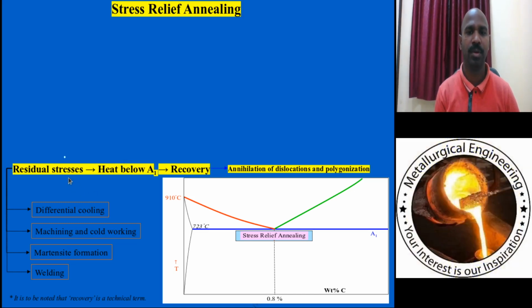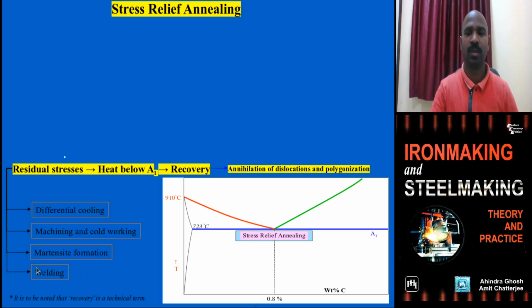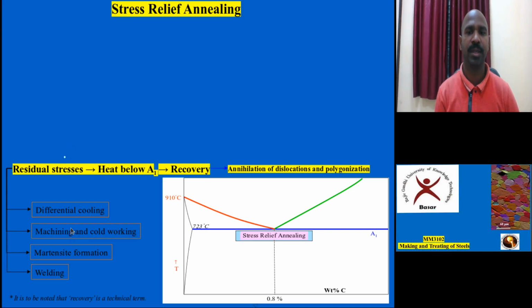Residual stresses may form within the steel because of differential cooling, machining, repeated machining, the cold working process, the hardening process, martensite formation, and welding, because of the weld bead, where the change in temperature range may form residual stresses. Now how do you remove these residual stresses?